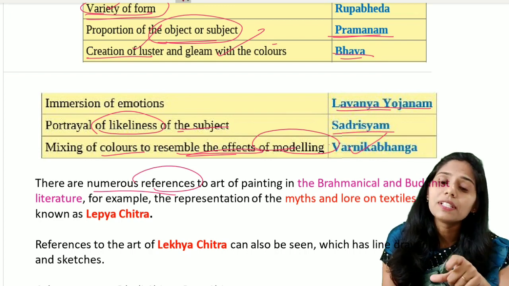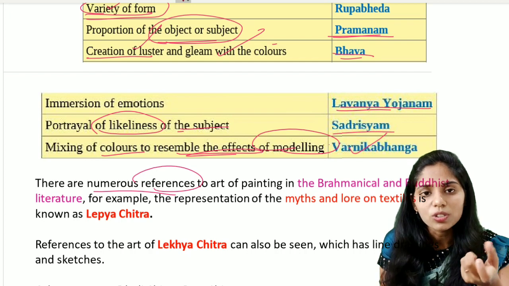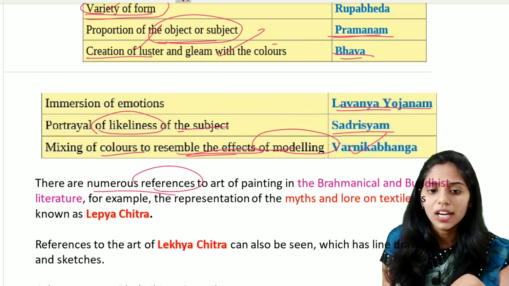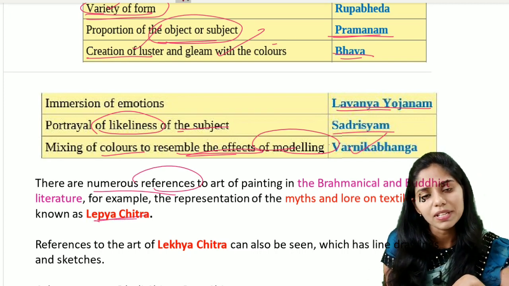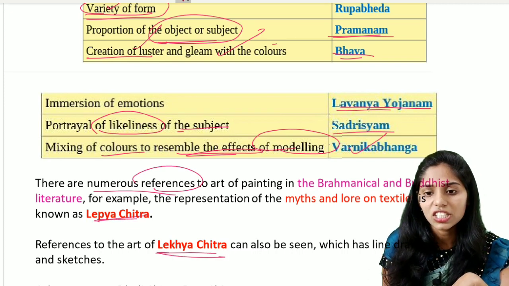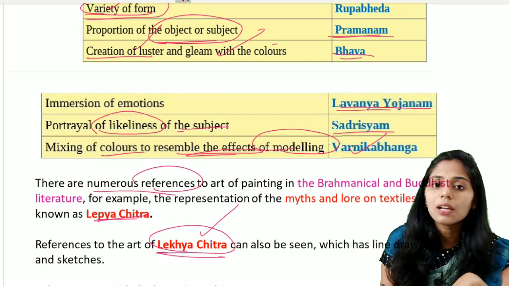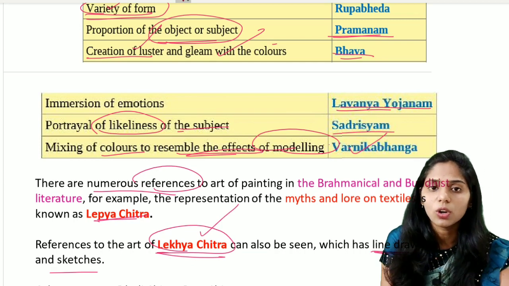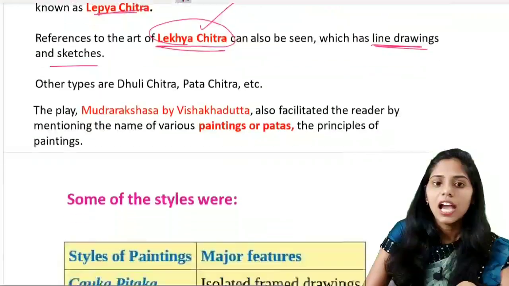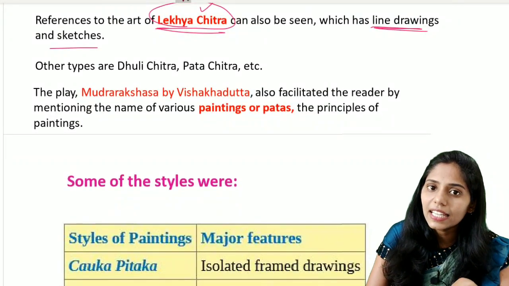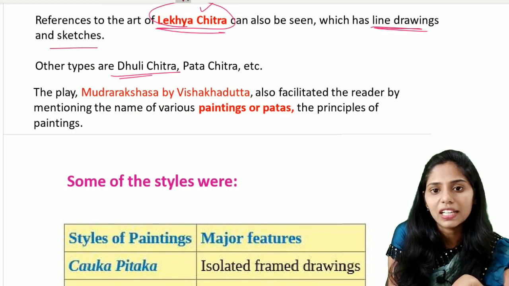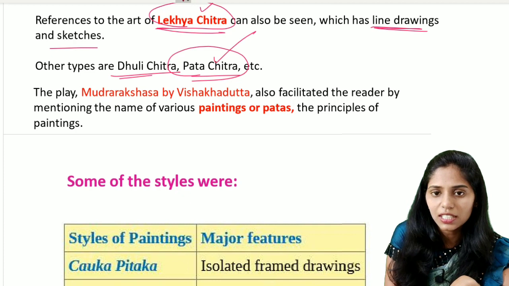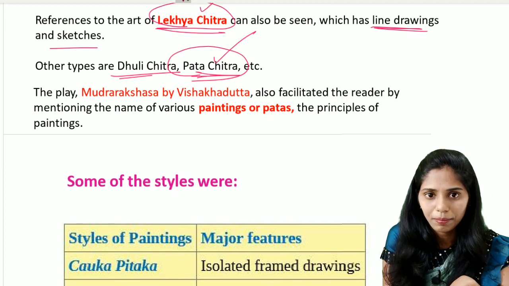Lepachitra means the representations of myths on textiles. That means on the cloth there will be painting happening. It is called Lepya Chitra. This Lepya Chitra is also called Lekya Chitra. Lekya Chitra means it has line drawings and sketches mainly seen on cloth, that is, textiles. The other types of paintings include Duli Chitra, Pattachitra, etc. This Pattachitra is the art from the Odisha state. So this is normally a folk painting.